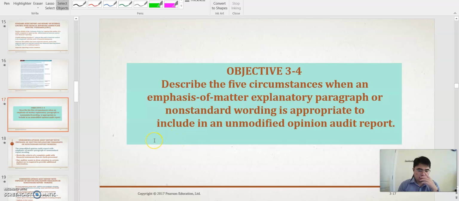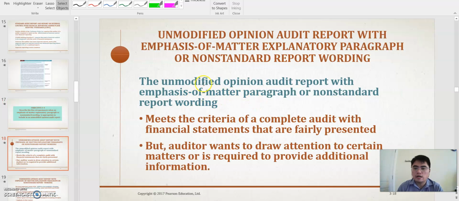Yeah, hello guys, welcome again to the next part of the audit reports, chapter 3, and now we will talk about the condition for the unmodified opinion with explanatory paragraph. For the unmodified opinion with explanatory paragraph, actually the condition is the same as the unmodified opinion.